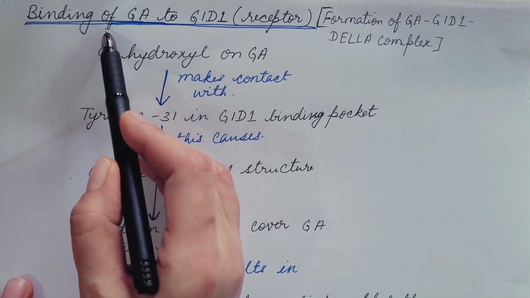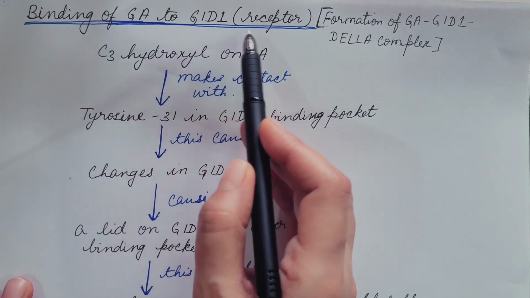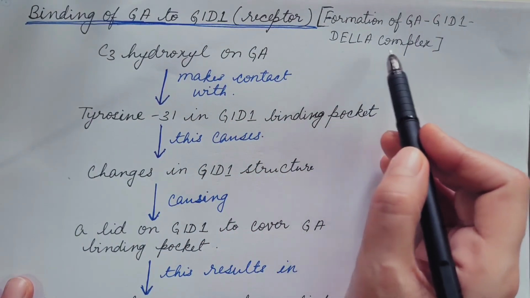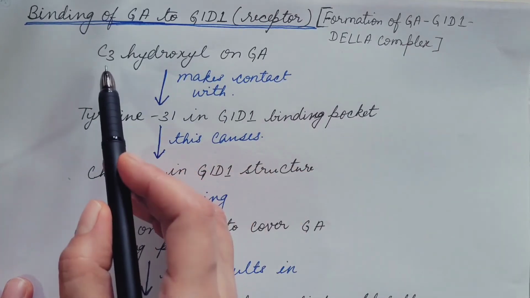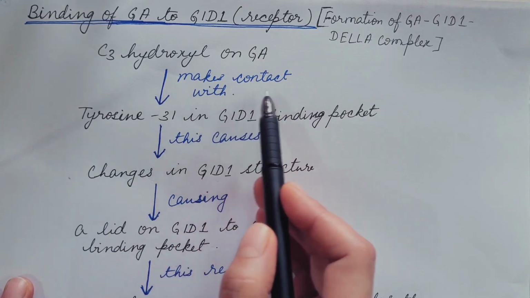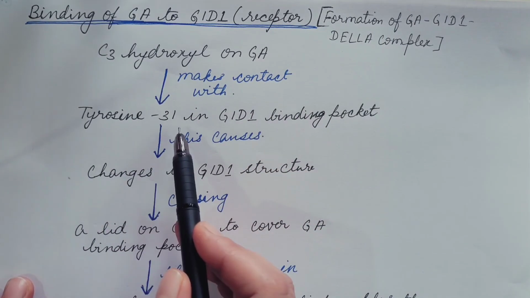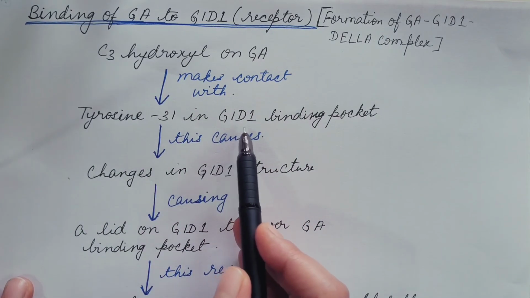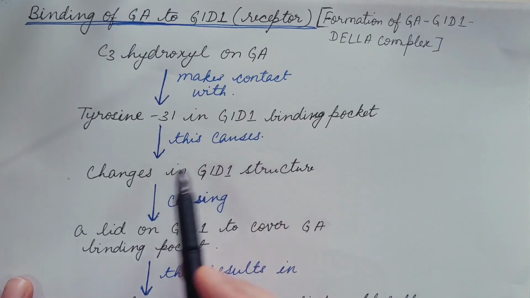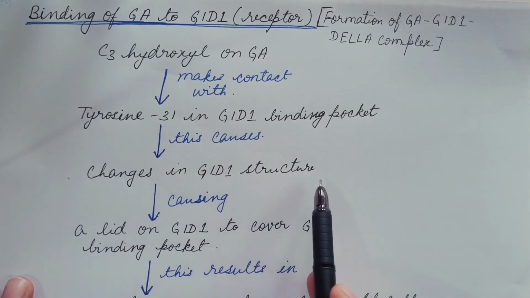Now, let us understand binding of gibberellin to receptor and how gibberellin-GID1-DELLA complex is formed. C3-hydroxyl on gibberellin makes contact with tyrosine 31 in GID1 binding pocket, and this causes changes in GID1 structure.